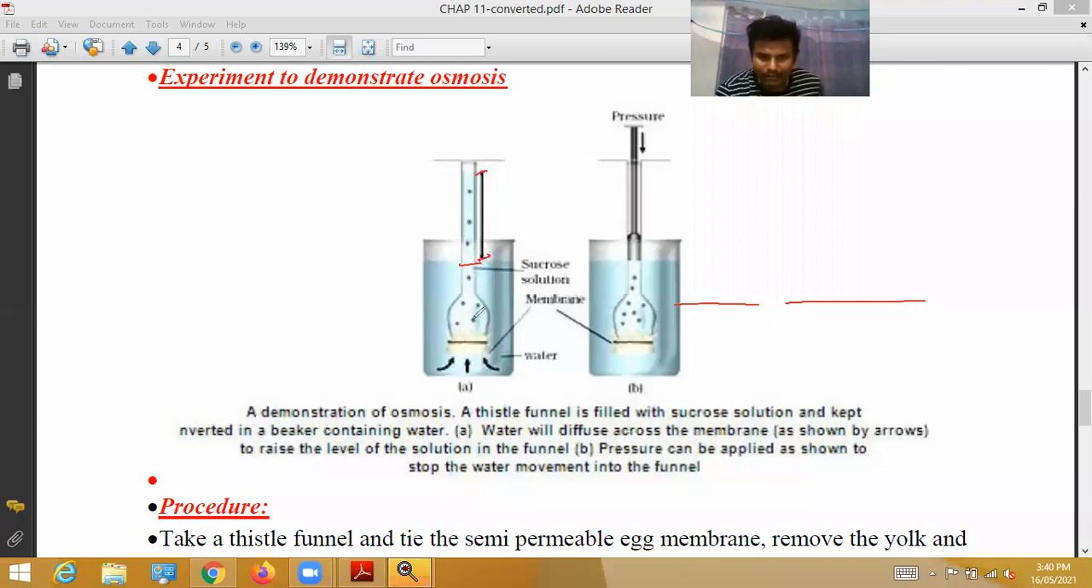After some time, after a few minutes, automatically in this funnel the sucrose solution level is increased. This indicates that the osmosis process takes place. The osmosis process always takes place from higher concentration to lower concentration. In this one, water molecule concentration is 1000, salts concentration is 100. In this one, water molecule concentration is 100.